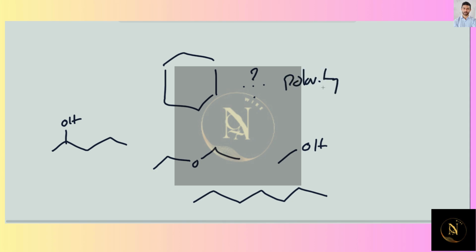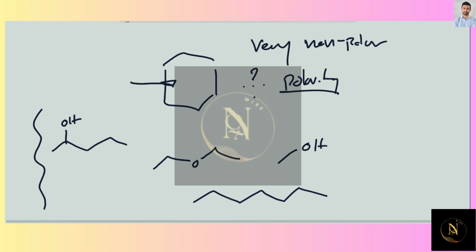Polarity, right? Cyclohexane is very nonpolar, right? So basically, we're just going to look at our various solvents and decide which one is the most polar. The most polar one we have is the one cyclohexane will be the least soluble in.